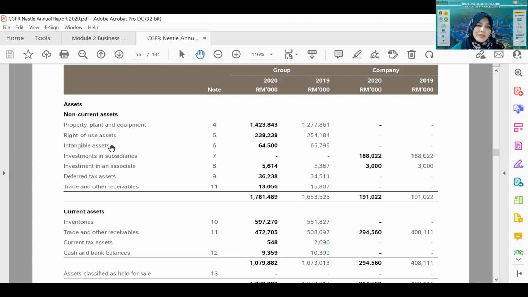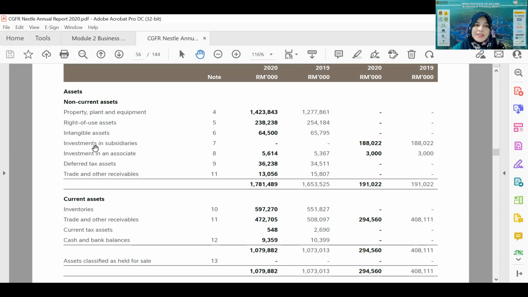And then intangible asset is something like trademarks and copyright. It is something intangible, but it is an asset of the company, or even brand names like Milo and Nescafe. And then these are all the investments that the company has in subsidiary and associate. Usually a company that goes for listing is a big company that has investments, like a father having children.